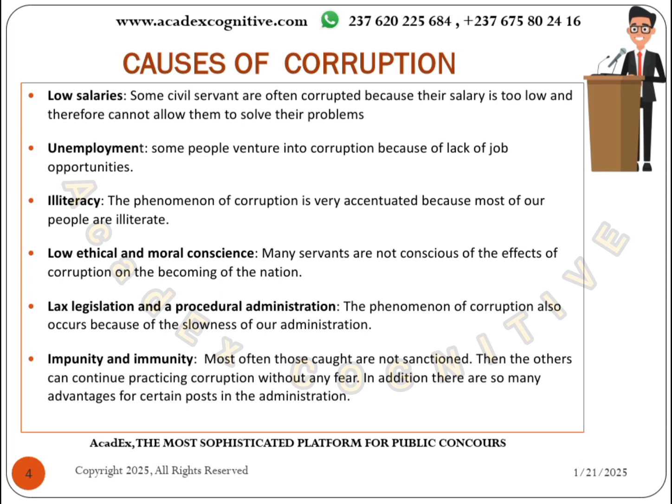When we talk of impunity here, impunity is the inability to punish. That's what we call impunity. And immunity here means you cannot be punished. You are considered unable to commit a crime. So some people are immune. For example, we have presidential immunity, we have parliamentary immunity. During the term of their services, they are considered void of crime. They cannot commit crimes. So in addition, there are so many advantages for certain posts in the administration.